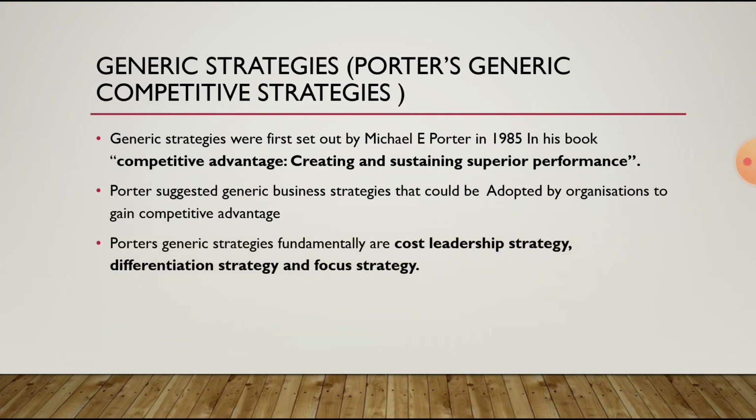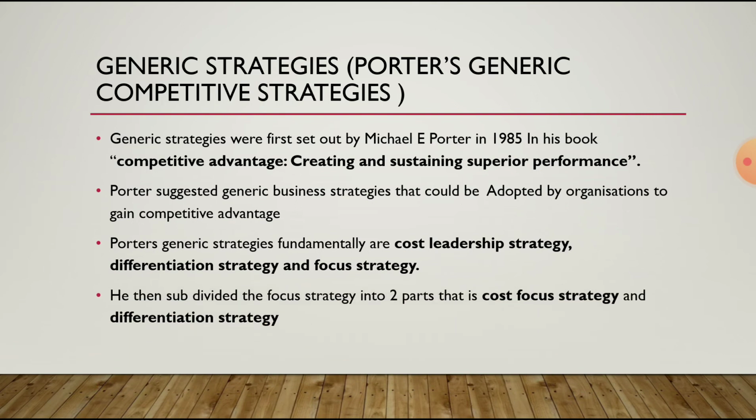Porter's generic strategies fundamentally are cost leadership strategies, differentiation strategies, and focus strategies. So he classified strategies into three types. Then he subdivided the focus strategy, that is last strategy, into two parts, that is cost focus strategy and differentiation focus strategy.